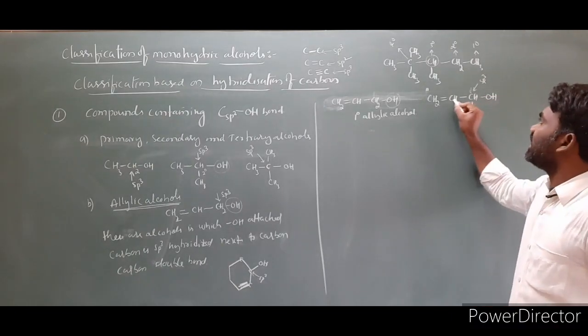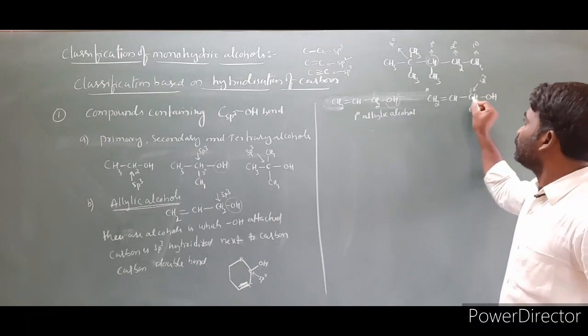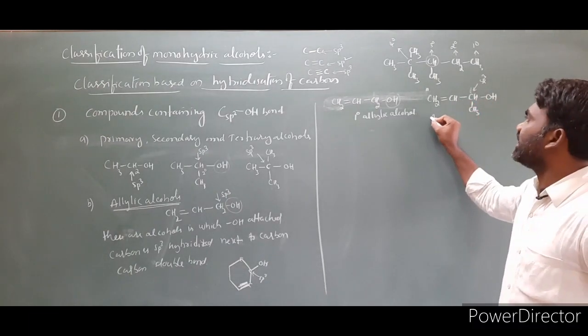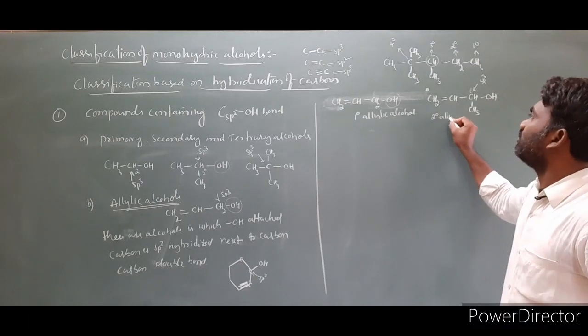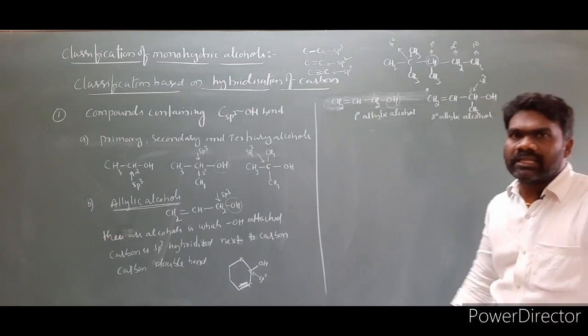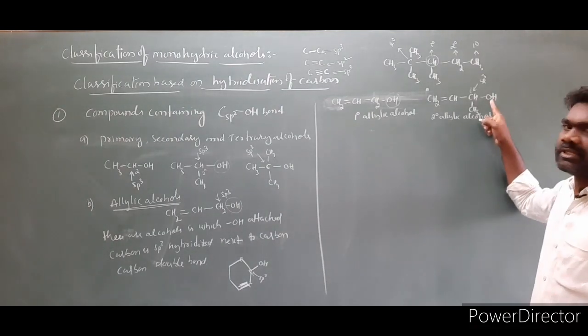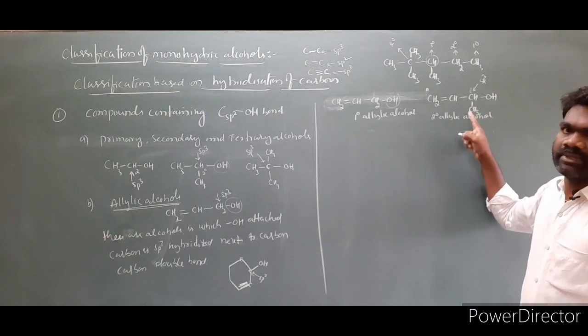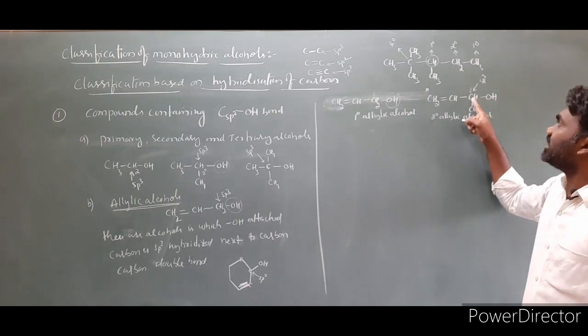Then this carbon is directly attached to two carbons, 1, 2. This is a secondary allylic alcohol. The OH attached carbon is sp3 hybridized, this carbon is directly attached to two different carbons, that is secondary, and it is next to a carbon-carbon double bond.